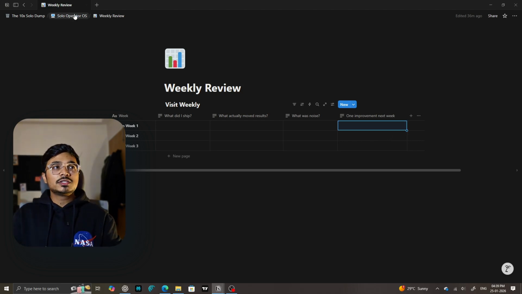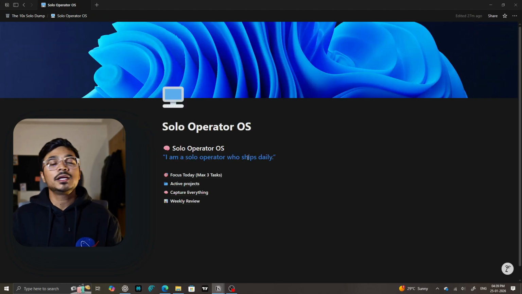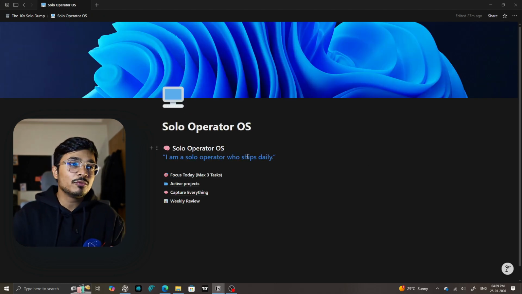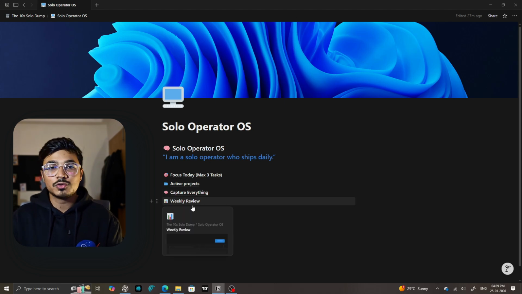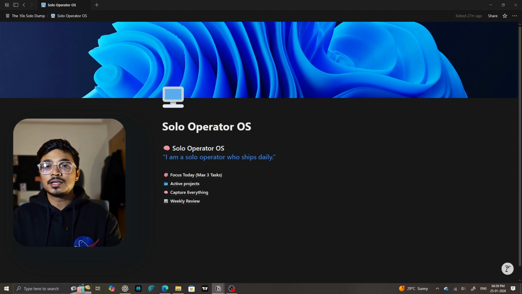So this is the OS that you really want to copy, and you should be working in it on a daily basis. You need 3 tasks, you need active projects, you have an idea vault, and a weekly review system. That's it. Now let's talk about how you can fit AI into the system.